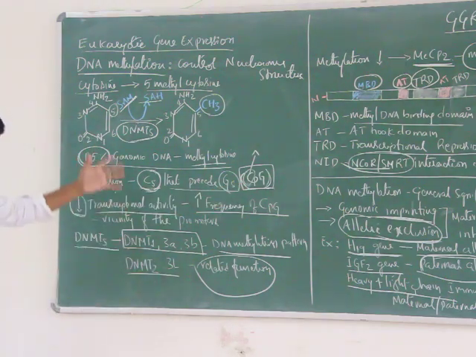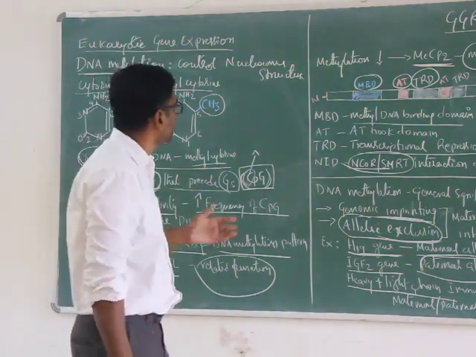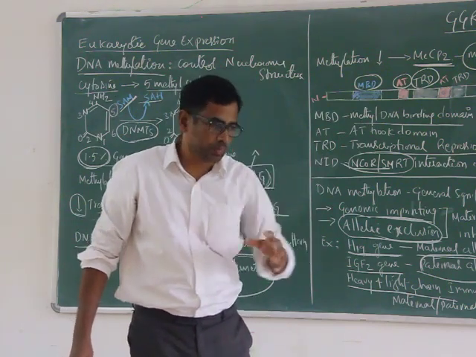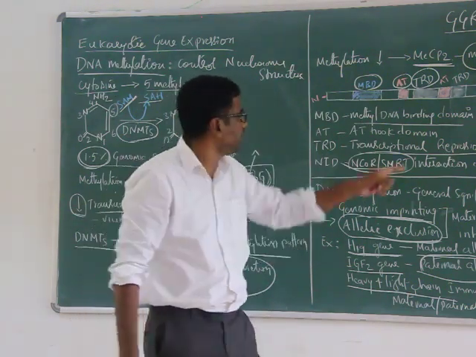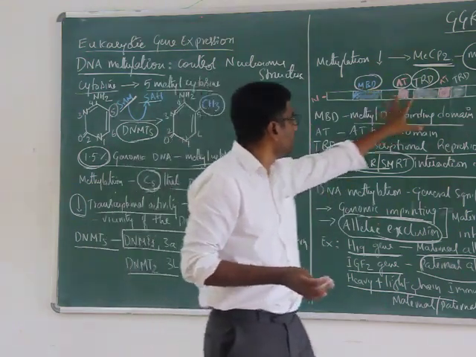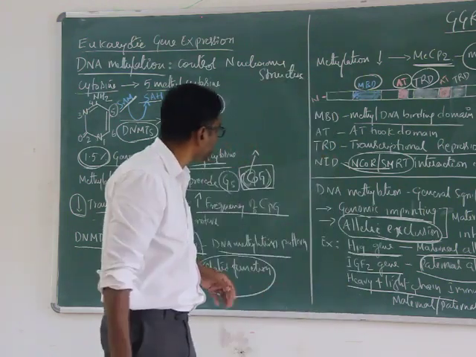We have several DNMTs involved in the methylation that leads to decreased transcription. Mechanism-wise, the suppressed transcriptional activity is mediated by MeCP2, which specifically binds to methylated DNA, and it has other domains that can suppress transcription.